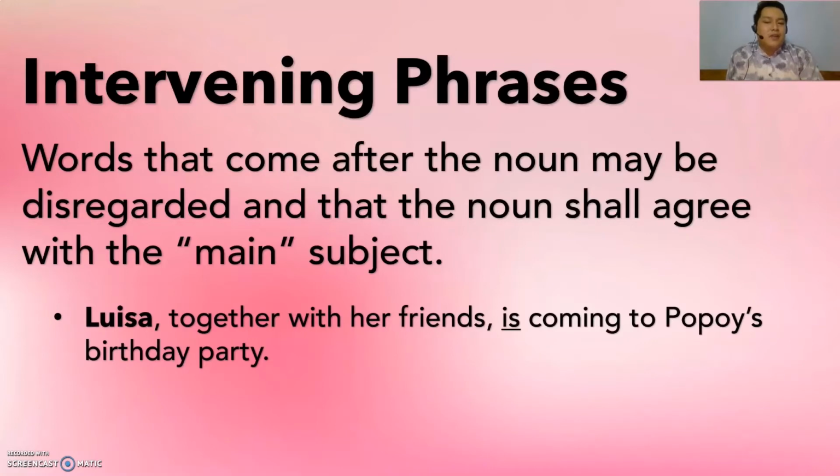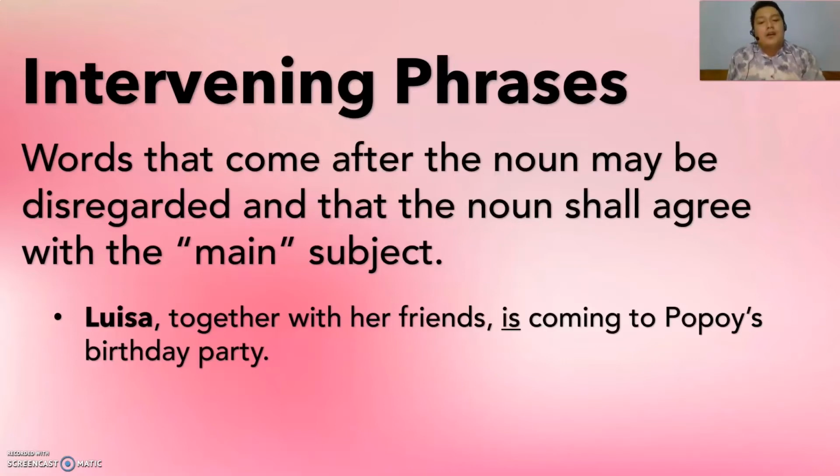Luisa, together with her friends, is coming to Popoy's birthday party. The subject here is Luisa. Where is the intervening phrase? Together with her friends. Okay? It does not affect the number of the main subject, which is Luisa.